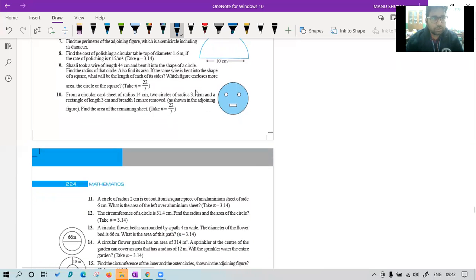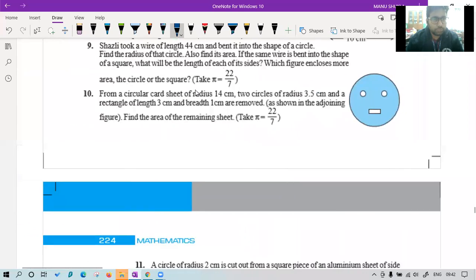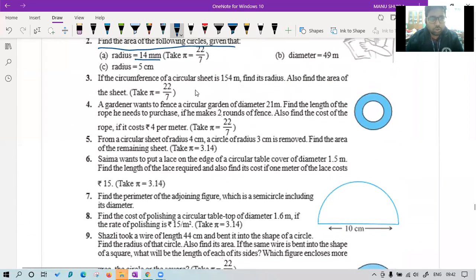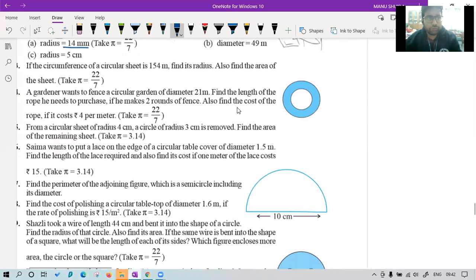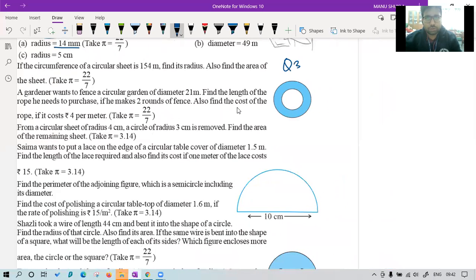Okay. Let's take one word problem. Question number 3. If the circumference of a circular sheet is given to you as 154 meter, find its radius. Radius is not given to you. So class, again we can use the formula and we can find the unknown value.